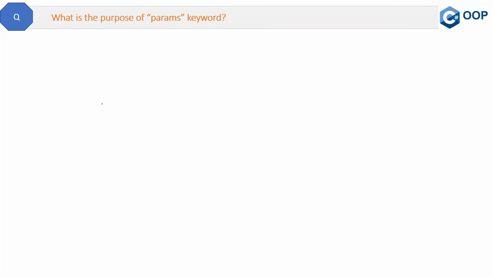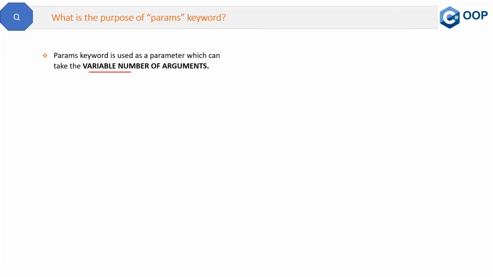Here is the question we have. What is the purpose of params keyword? Let's start with the definition. The params keyword is used as a parameter which can take a variable number of arguments. When I say variable number of arguments, it means any number of arguments.